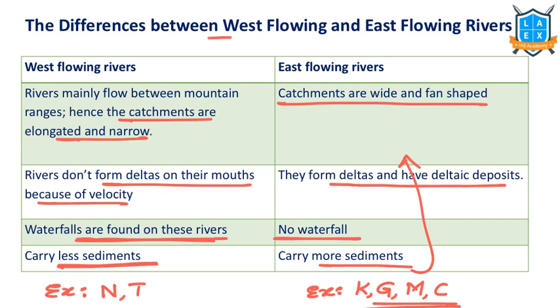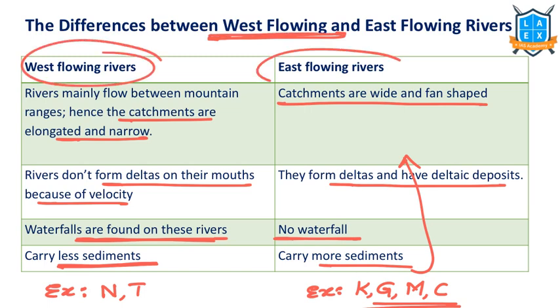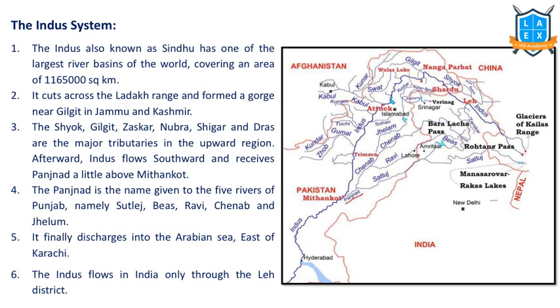So when we talk about west and east flowing rivers, we mean in peninsular India. In peninsular India, we categorize rivers into east and west flowing rivers. That's the broad categorization of rivers into the Himalayan river system, peninsular river system, and inland river system. Now let us understand river by river. First one is the Indus river system.